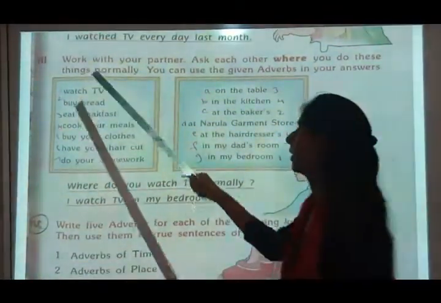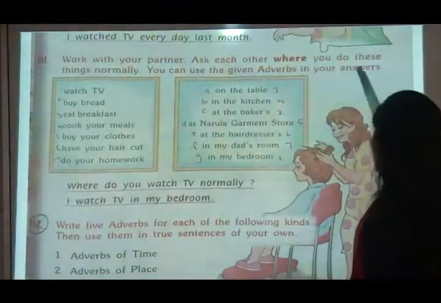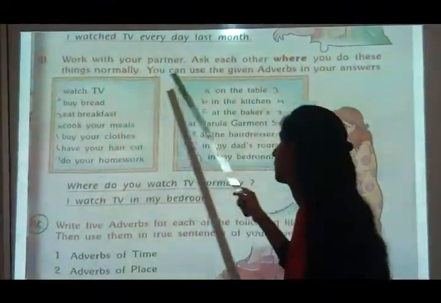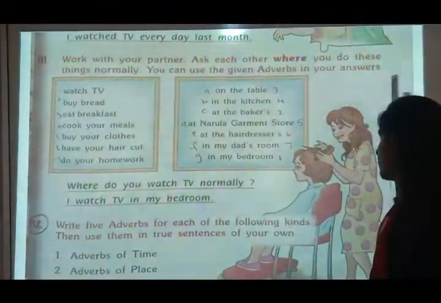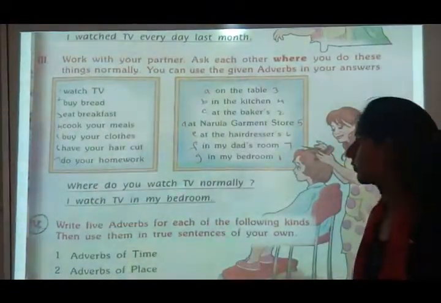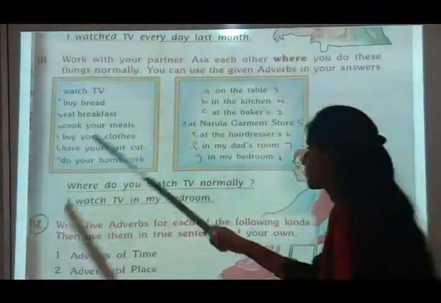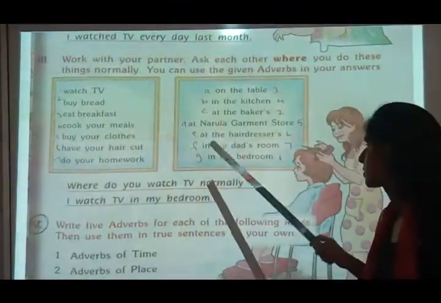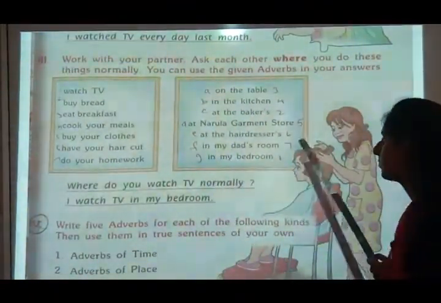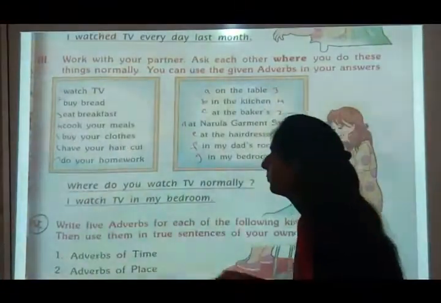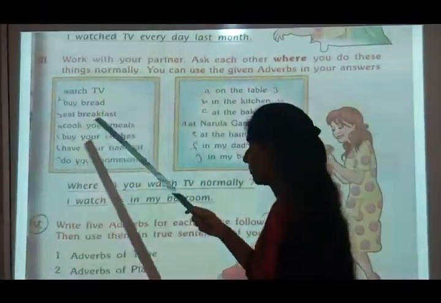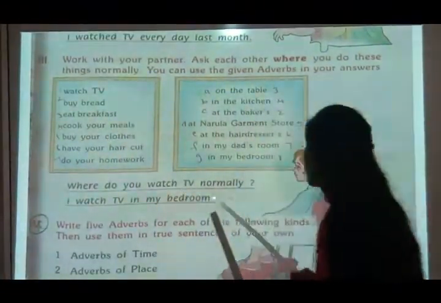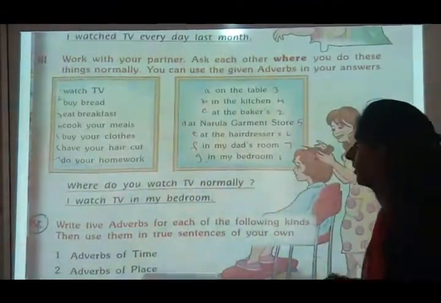Now see, work with your partner, ask each other where you do these things normally. You can use the given adverbs in your answer. Here is the question and here are the adverbs. Where do you watch TV normally? I watch TV in my bedroom. Where do you buy bread? I buy bread at the baker's.